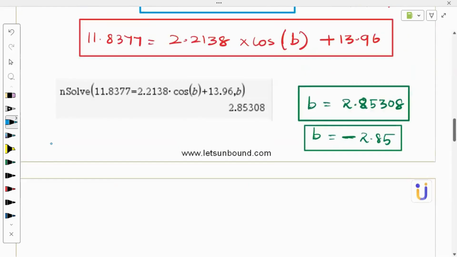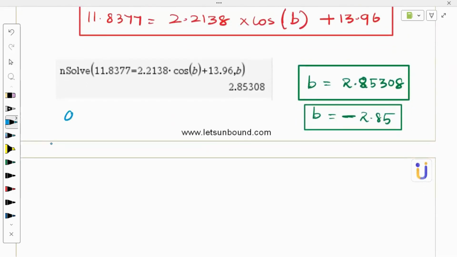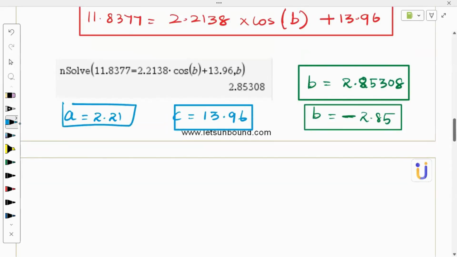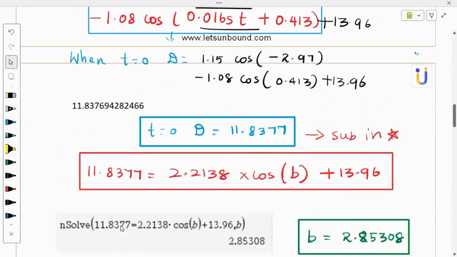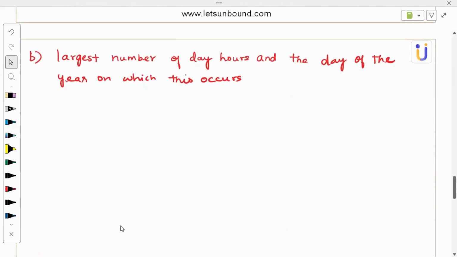And so finally, listing out all A, B, and C. A is 2.21, approximately 2.2138, and B is this, which we have. C is 13.96. That's actually the first thing we did. 13.96 hours is about 13 hours 58 minutes. But anyway, these are the values we got here. Right. And the first part is done. That's so simple. Moving on to the next and the last.